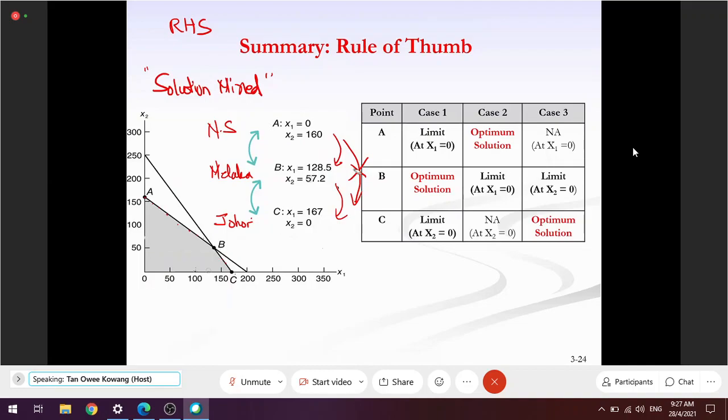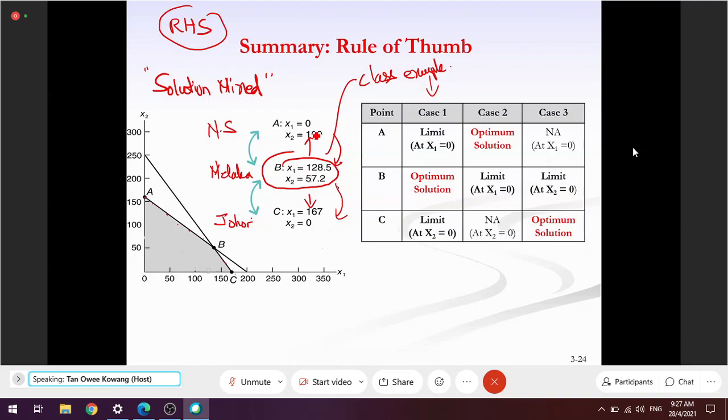Because of that, therefore, we have this table. If you ask me what table this is, you can call it Tan's table. My name is Tan. This table is saying that if your optimal solution is B, this is the class example that we discussed. You remember the class example? The optimum solution is B. If the optimum solution is B, the sensitivity for right-hand side value has two limits. One upper limit, one lower limit. We don't know which one.